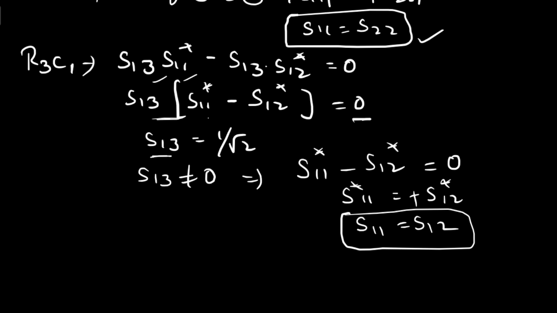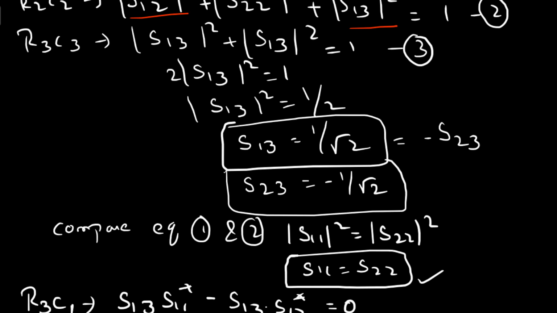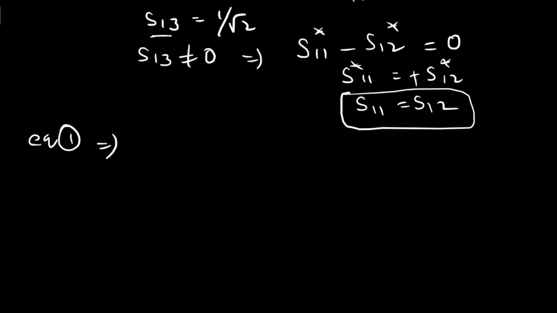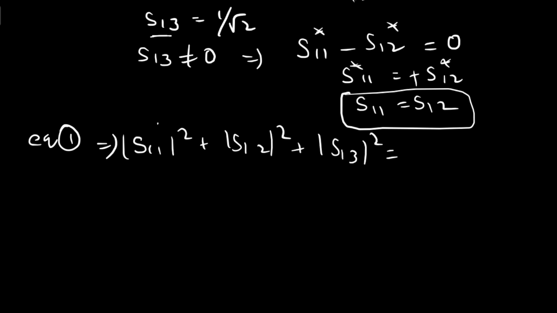Now let us consider equation 1. This equation 1 is used to determine the S11 value. Equation 1 is modulus of S11 square plus modulus of S12 square plus modulus of S13 square equal to 1.